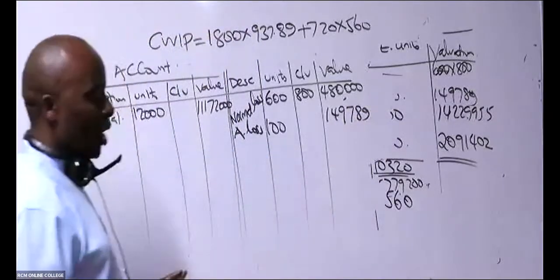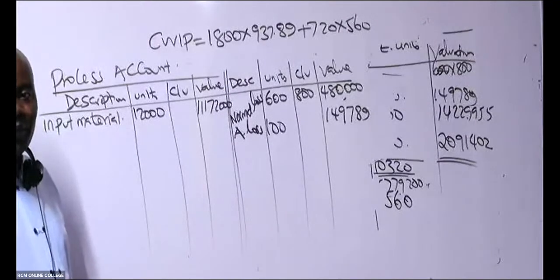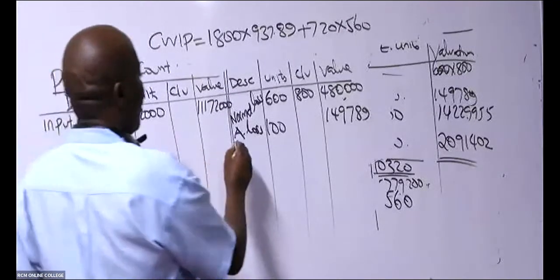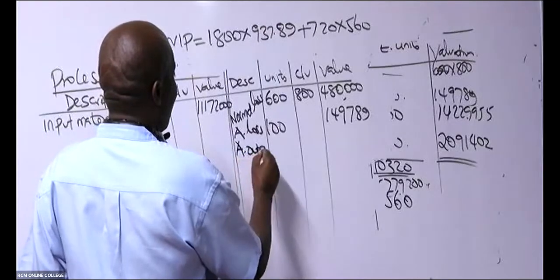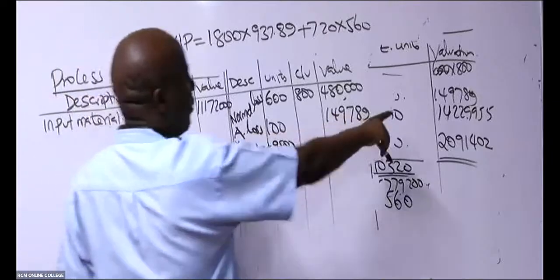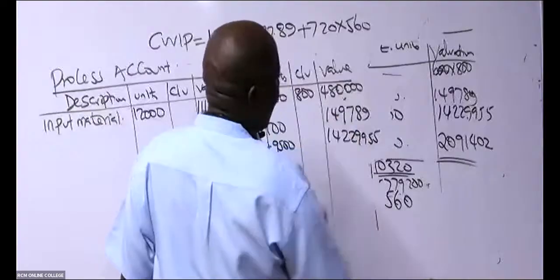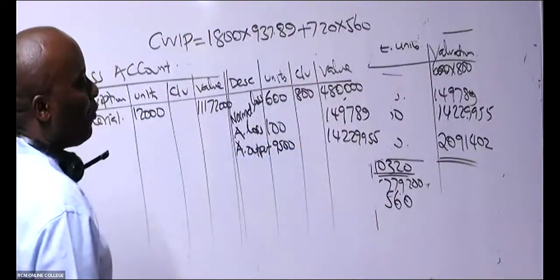Thank you so much. After abnormal loss, what else do we have? Actual output, isn't it? So actual output, 9,500. We valued this big figure, 14,229,955.